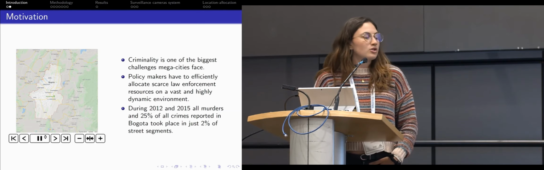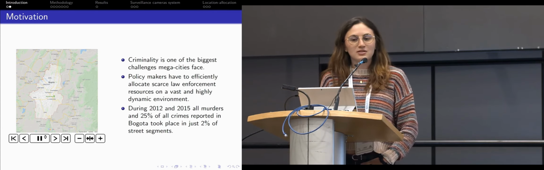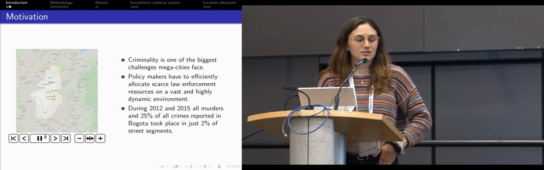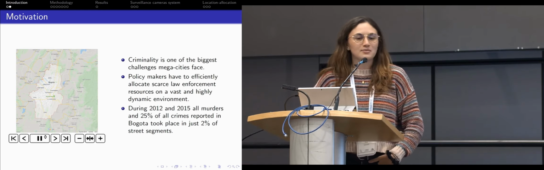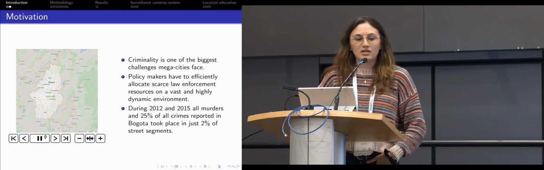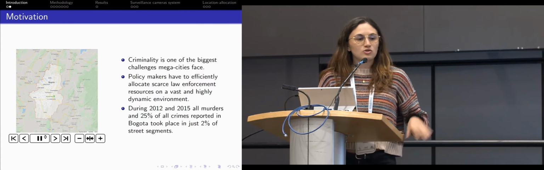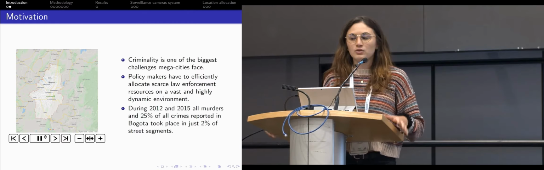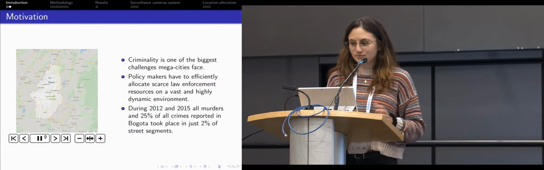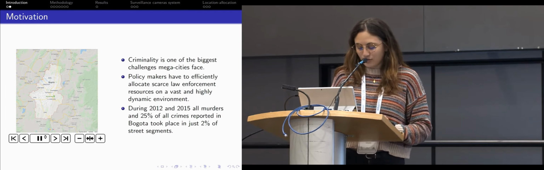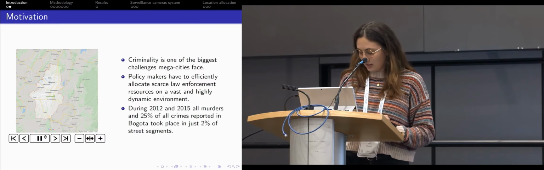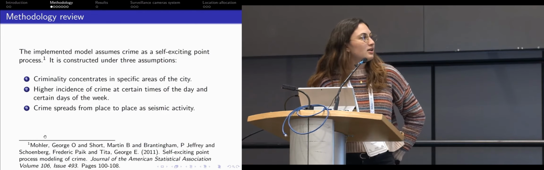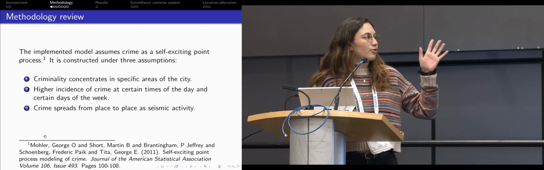For example, 2% of the street segments of Bogota accounted for all of the homicides, sorry, and 25% of the crimes that occurred between 2012 and 2015, while these 2% of the street segments only accounted for 10% of the police resources. So there's something that we definitely have to do here in terms of public policy and police resources in Bogota. The model we implemented assumes these 3 points.